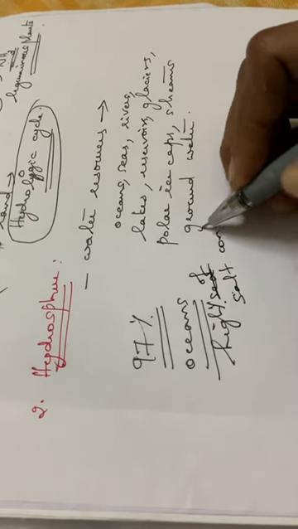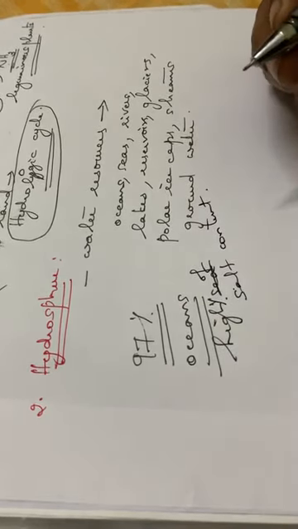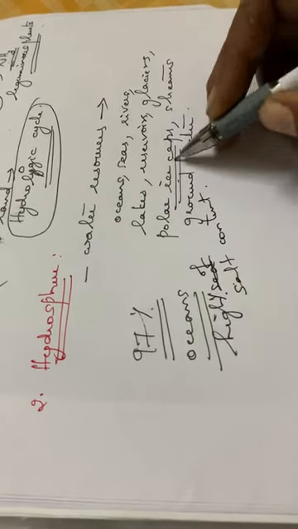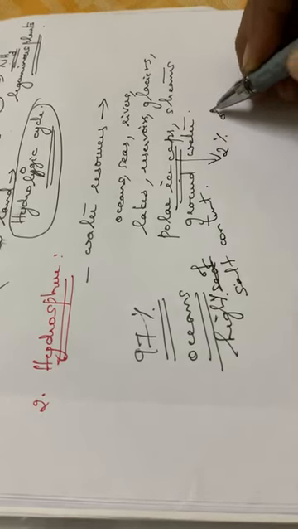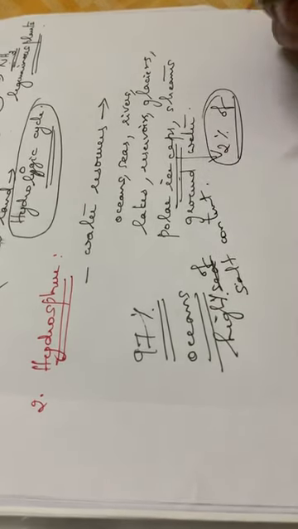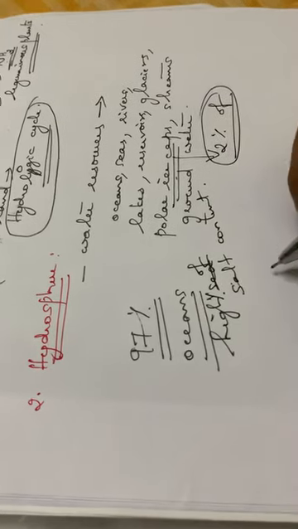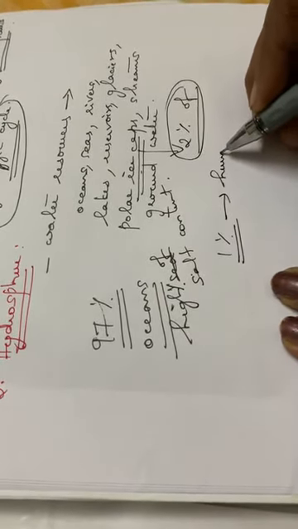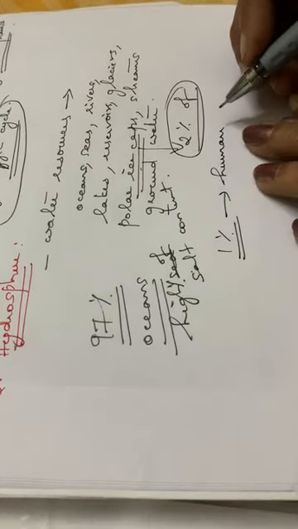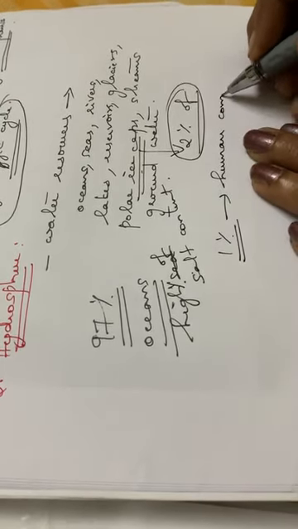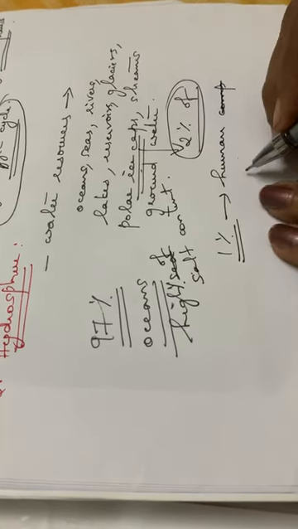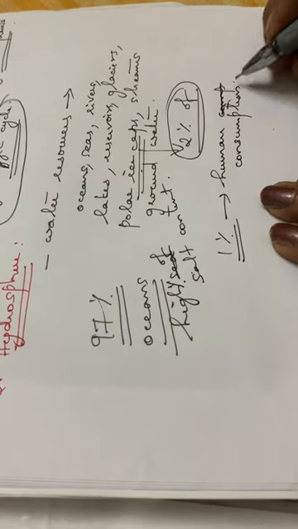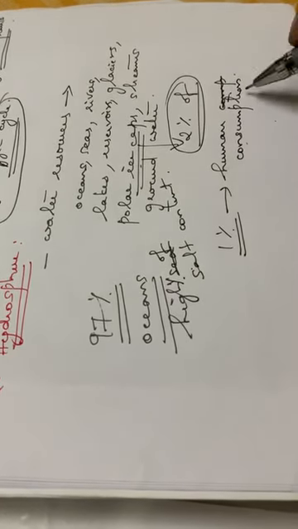In polar ice caps, 2% of the total water is blocked. Only 1% is available for human consumption. So this is the ratio: of the total water, only 1% is available for human consumption.